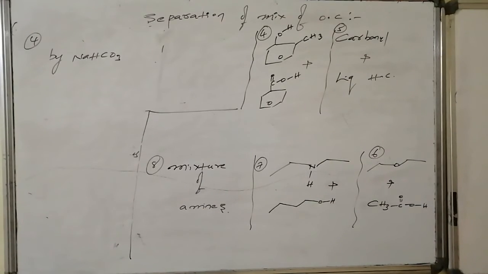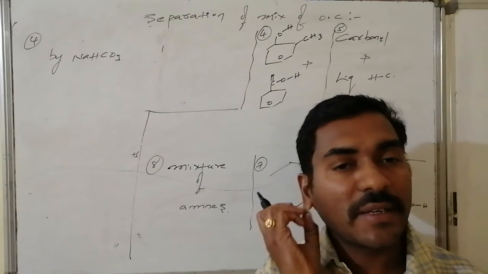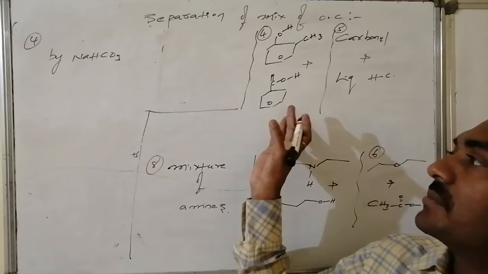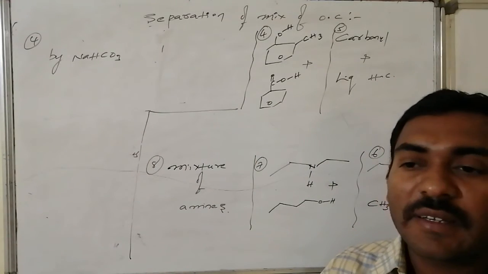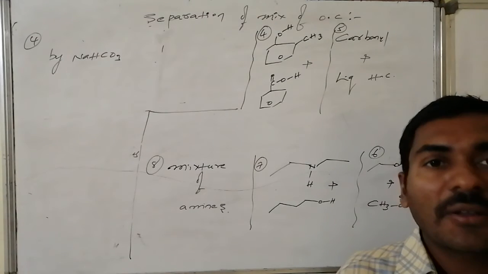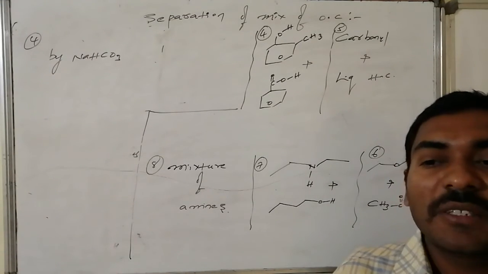The next mixture, that is ortho-cresol followed by benzoic acid. This particular mixture on reaction with aqueous sodium bicarbonate, the acid combines with the sodium and is converted to the corresponding aqueous state. The organic layer is separated, and that salt of the acid on treating with HCl once again converts to the corresponding benzoic acid.